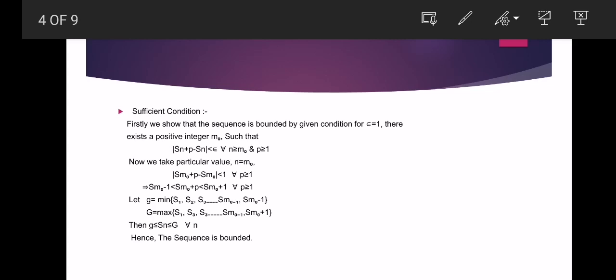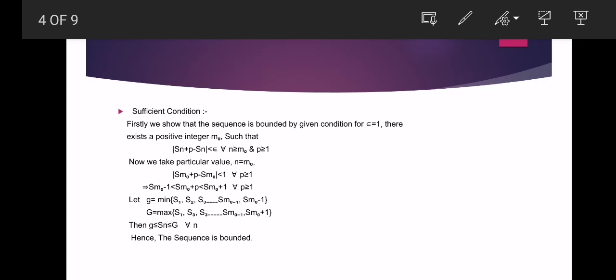Now the sufficient condition. Firstly, we show the sequence is bounded by the given condition. For epsilon equal to 1, there exists a positive integer m0 such that mod of Sn plus p minus Sn is less than epsilon for all n greater than or equal to m0 and p greater than or equal to 1.